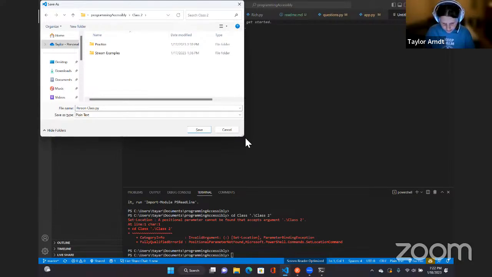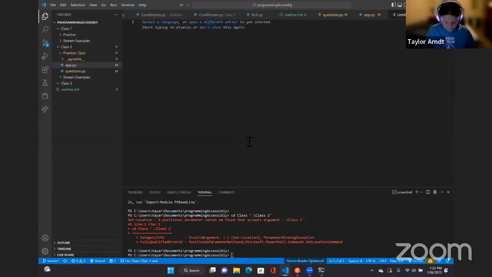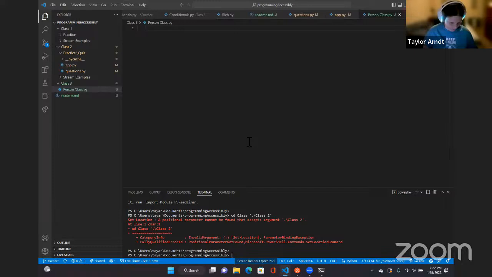Practice, then class 1, and class 3 is the folder. Person class dot py, programming accessibly, Visual Studio Code. There we go. It's in the right folder, Michael. Good.